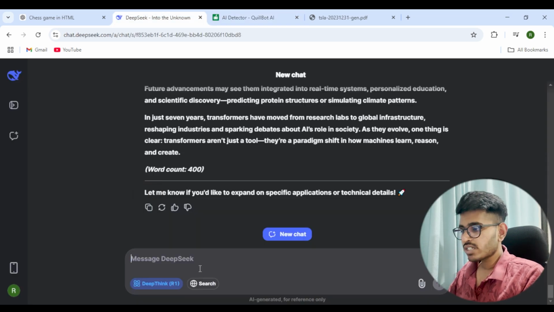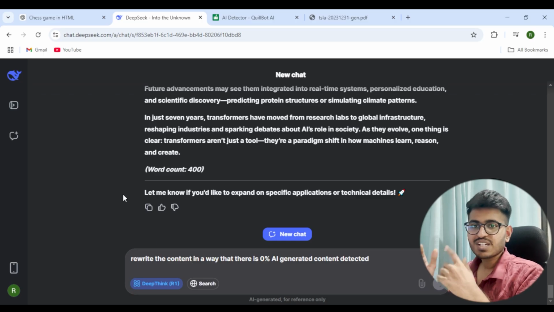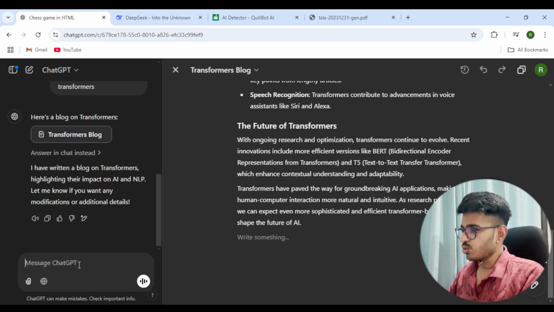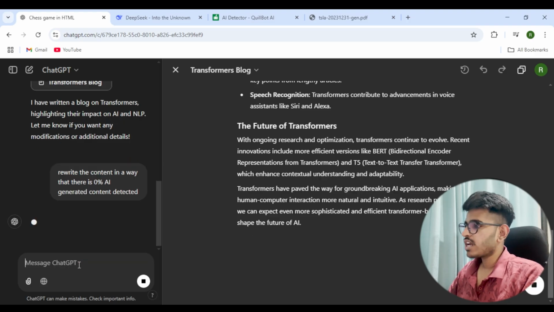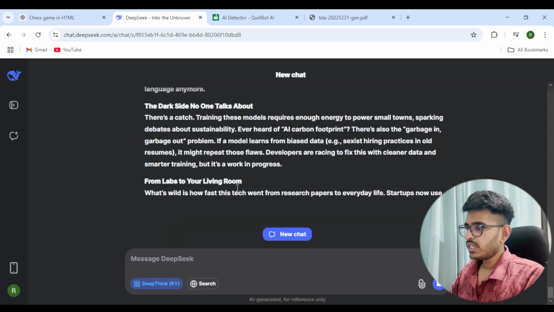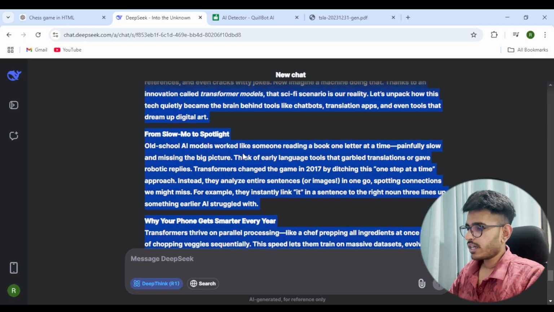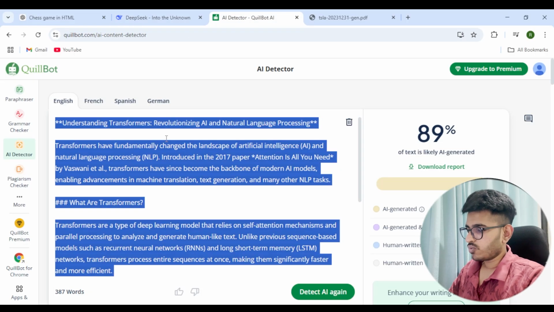We'll go one step further. I will tell it to rewrite the content again because I want it to be 0% AI generated content. Let's see how it rewrites the whole thing. Then I'll do the same for ChatGPT as well and see how ChatGPT edits this blog. Once we get this output, we'll compare both of them. So let me copy this right away and put it over here.